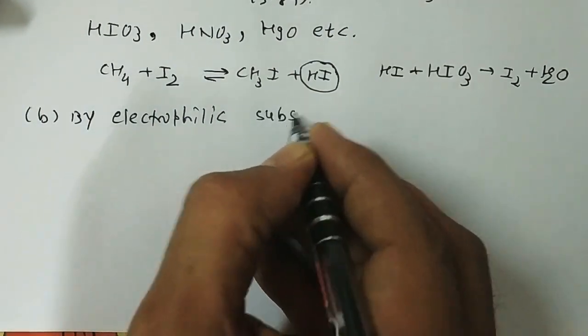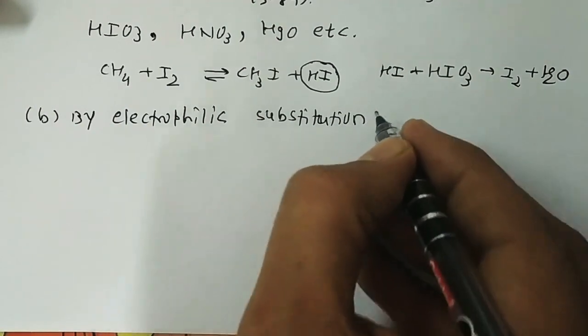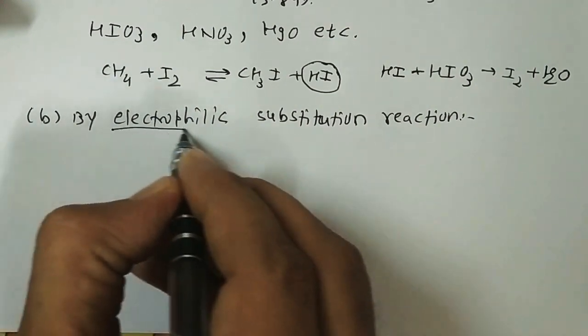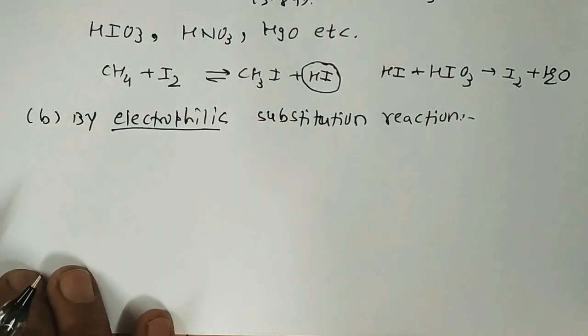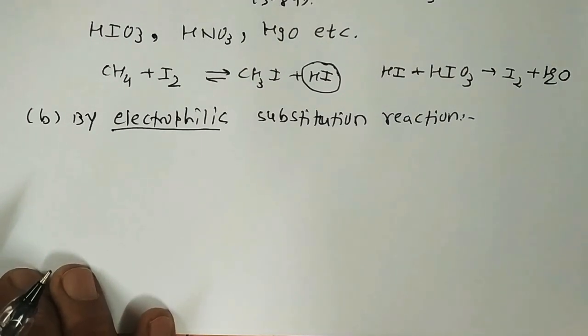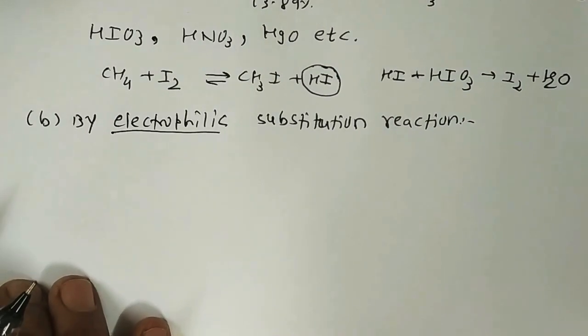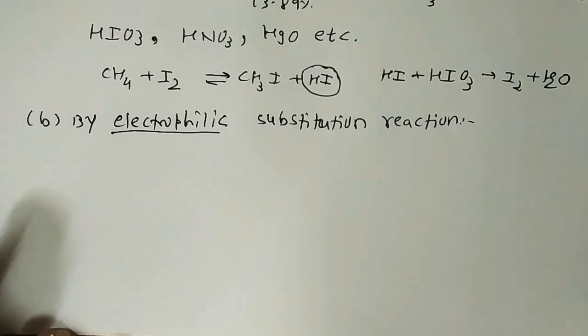It means that here the substitution occurs with the help of an electrophile. In the case of arene compounds, it is one type of nuclear halogenation. So aryl chlorides or bromides can be easily prepared by electrophilic substitution of arenes.